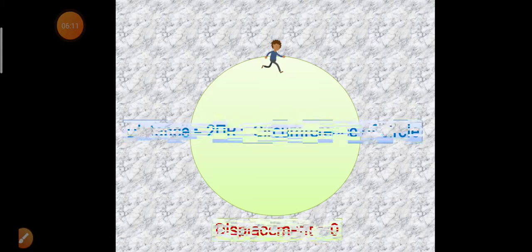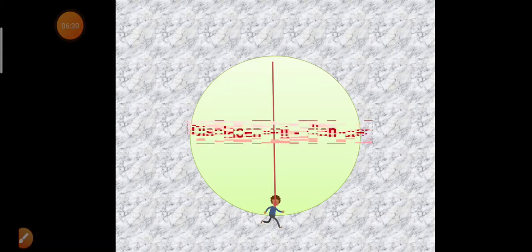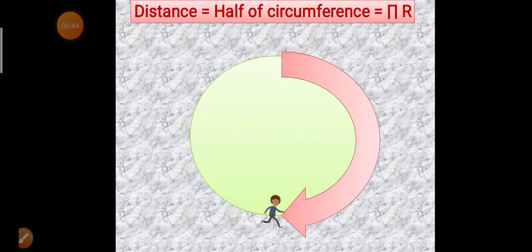Now let's consider that in your next round you felt really tired and could complete just half of a round. So what will be your displacement now? Obviously it is not 0 as your final position is different than the initial position. Here displacement will be equal to the diameter of the circular track. And if you talk about distance, it will be half of the circumference, that is pi r. You can see here clearly.